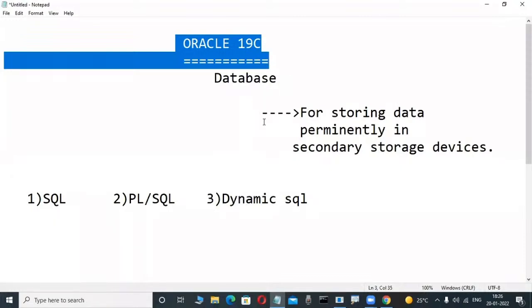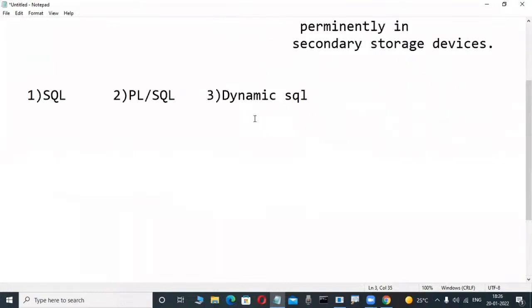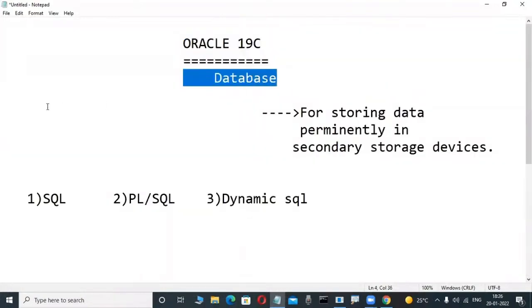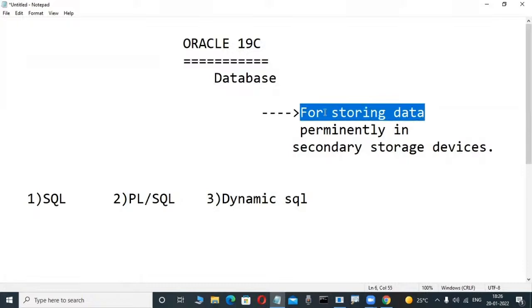Observe it here. Unfortunately, so many fellows think database means nothing. Some Java, .NET, Python application front end is there, and the data we enter is for storing purposes only. First-time newcomers think that in the backend the data is stored for storage purposes only, but that is absolutely wrong. Not only storing data, so many things are there. Databases are not only for storing data, but efficient retrieval of data is also important. Suppose, for example, observe the screen.